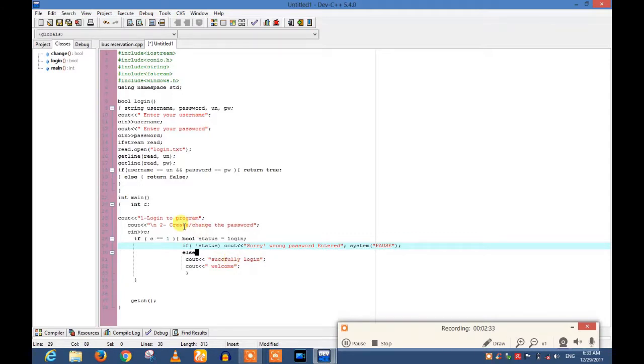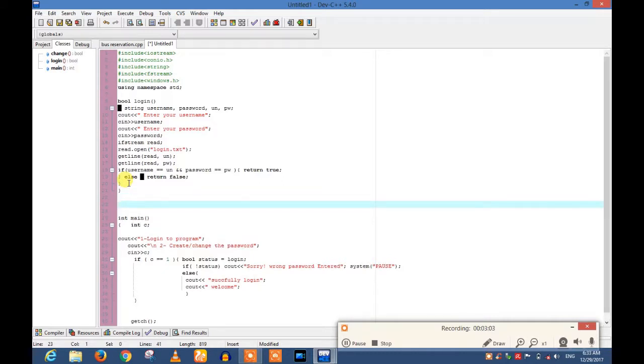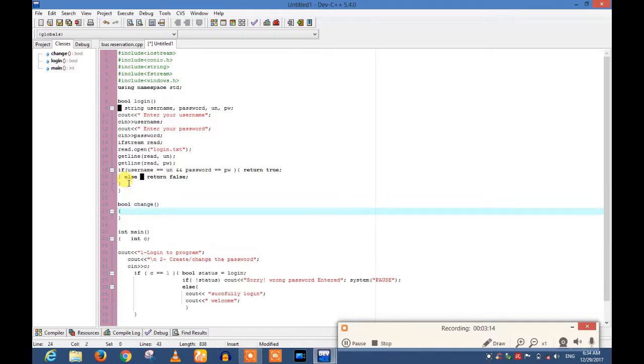Now the second thing is to write the coding of creating or changing the password. To do that, we have to make another boolean statement. In this program we have to make two boolean statements, one for login and other for password changing. Here we are making another boolean statement. Another boolean statement will be written after the first one. Bool, I give the rename change. It's on your own choice, you can give another one.